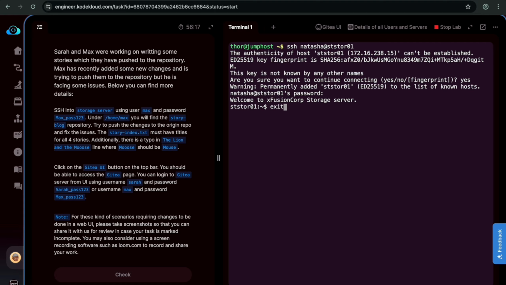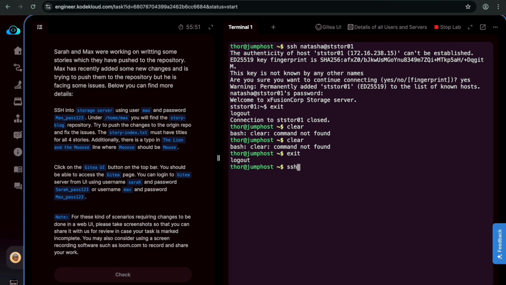So let me exit SSH, and then the username will be Max and the server name is STSTOR01 and the password is this one. Let me copy it. Paste here, enter. So I logged into the storage server as the Max user.